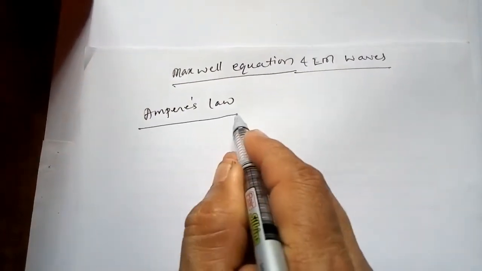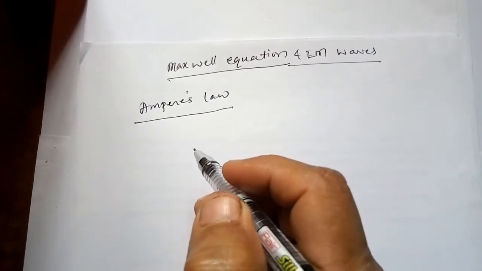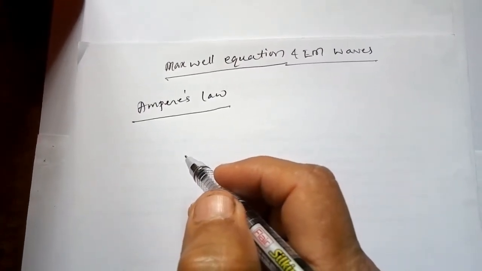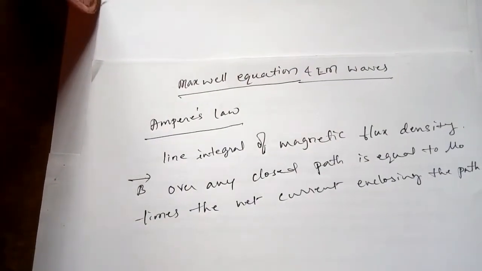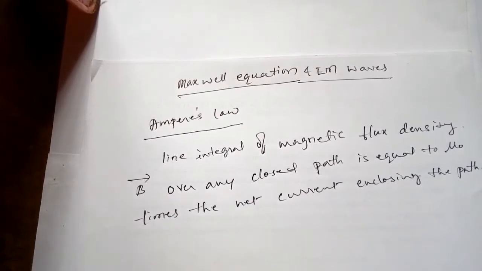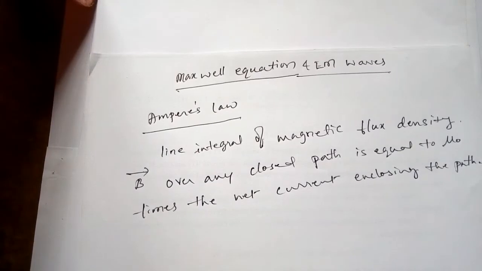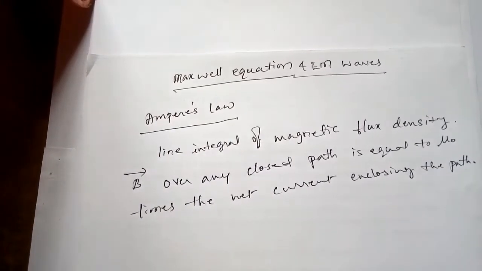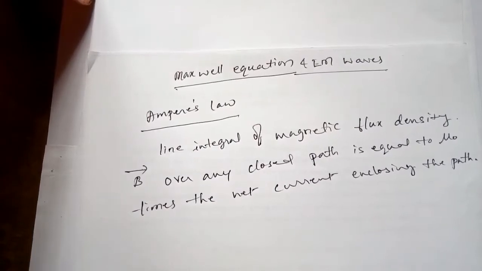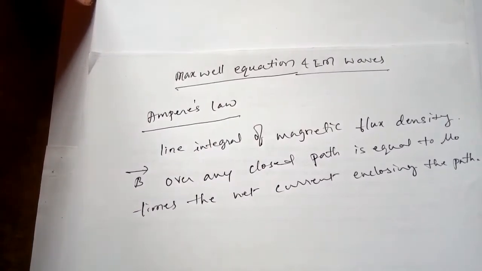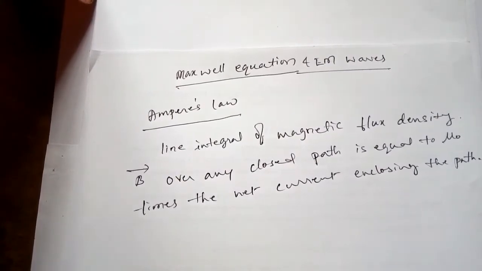Today we are going to discuss Ampere's law. What exactly does Ampere's law say? Ampere's law states that the line integral of magnetic flux density B over any closed path is equal to mu naught times the net current enclosing the path.